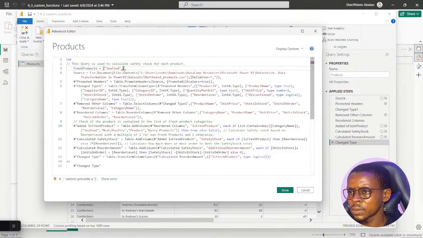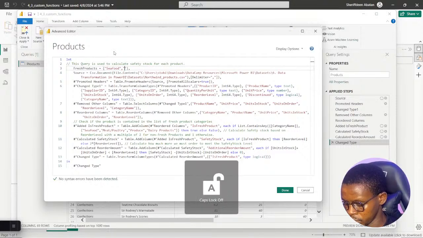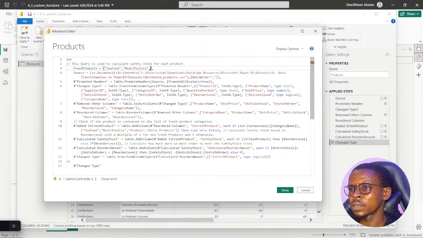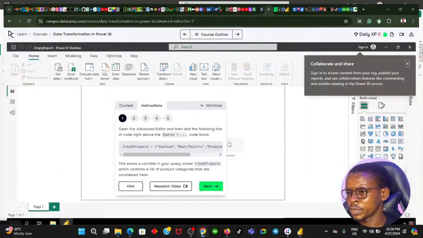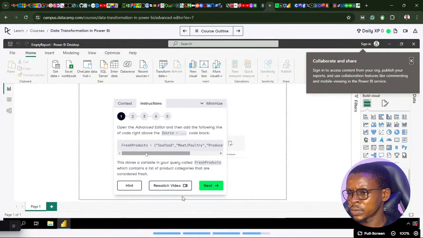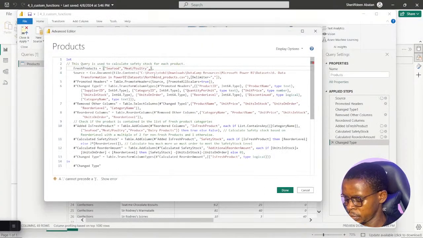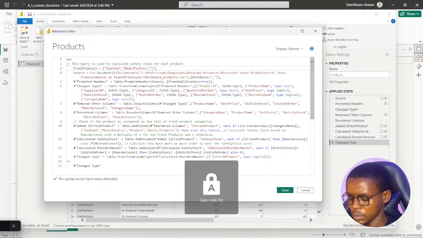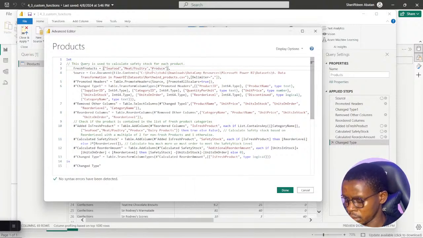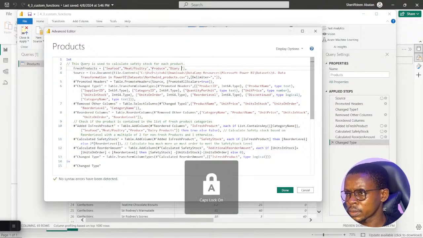Meat/poultry, in double quotes. Then comma. I don't even need to put a space. Then the last ones are produce and dairy products, each in double quotes. Produce. And the last one is dairy products.